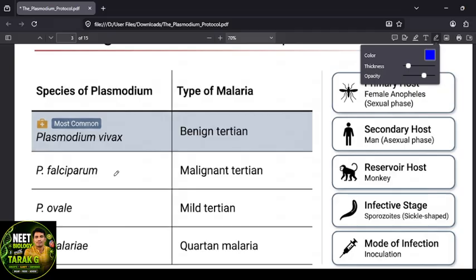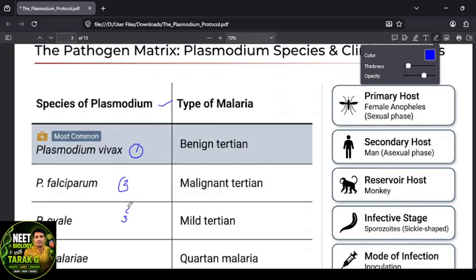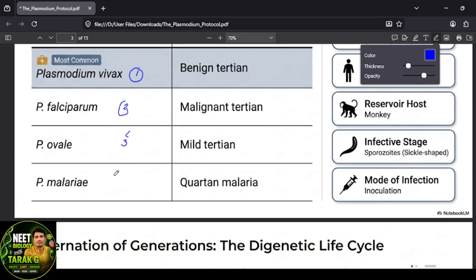Actually, I told phylum is the protozoa and subphylum is the apicomplexa. Class is the Telosporia. Now, species. Four species are there. First one is the Plasmodium vivax and Plasmodium falciparum, Plasmodium ovale, Plasmodium malariae. These are the four species, right?